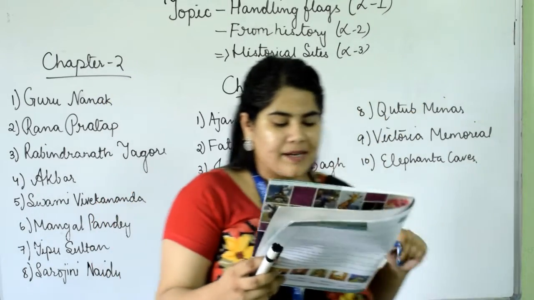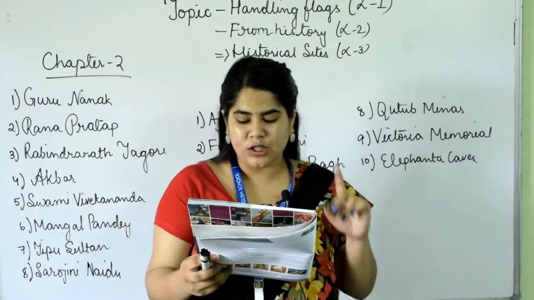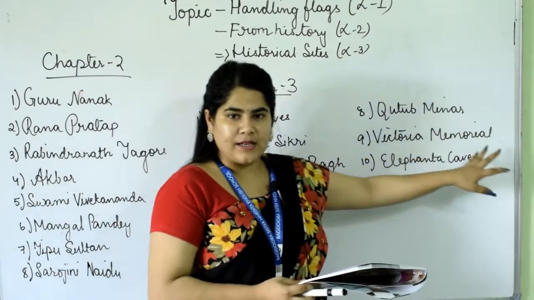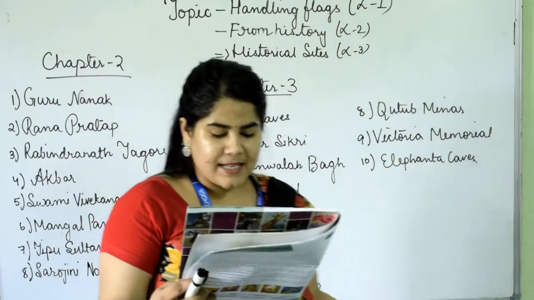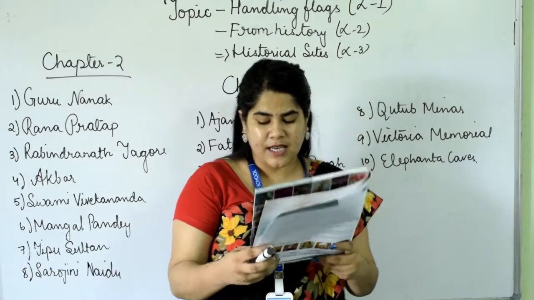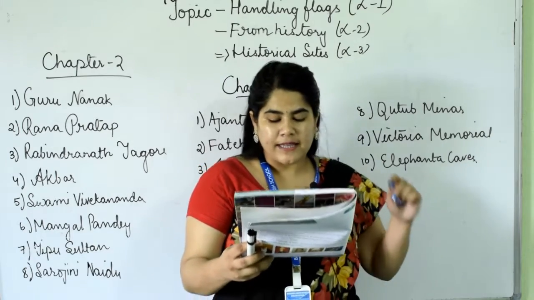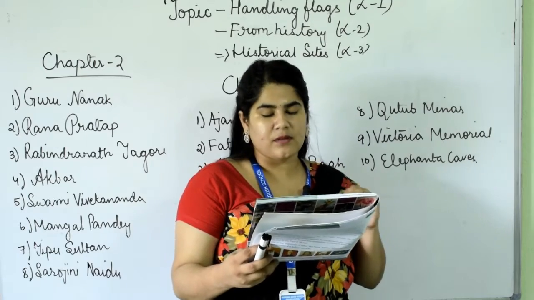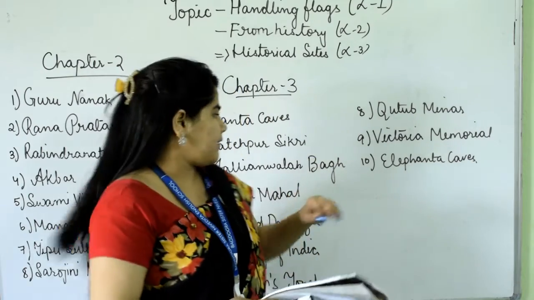Okay. Number 9, situated in Kolkata, it is a huge building famous for historical painting, Victoria Memorial. Number 10, situated near Mumbai, it comprises 7 caves. These caves are rich in ancient sculpture. The main attraction is the huge Trimurti, the 3-headed bust of Lord Shiva, Elephanta Caves.